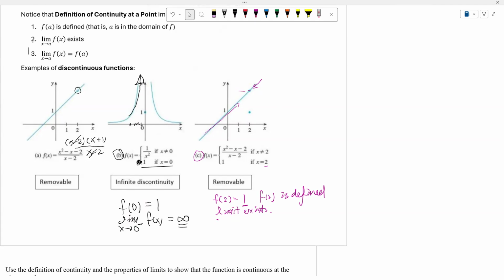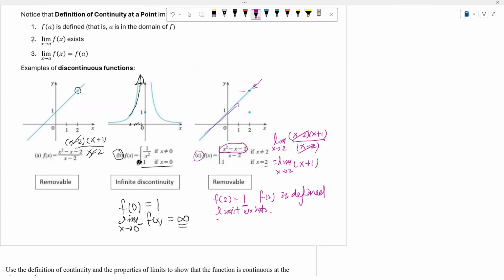However, let us try to see the limit. The limit as x approaches 2 of this one right here, we could factor: x minus 2 times x plus 1, divided by x minus 2. Again, in this case, we will have the limit as x approaches 2 of x plus 1.